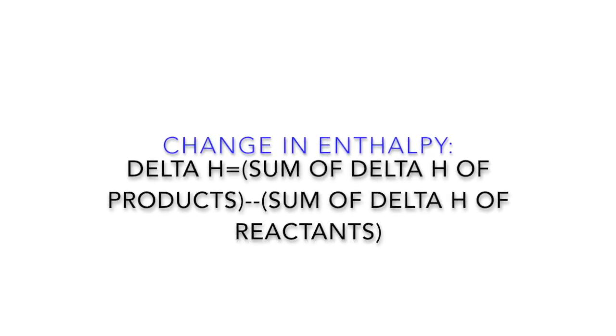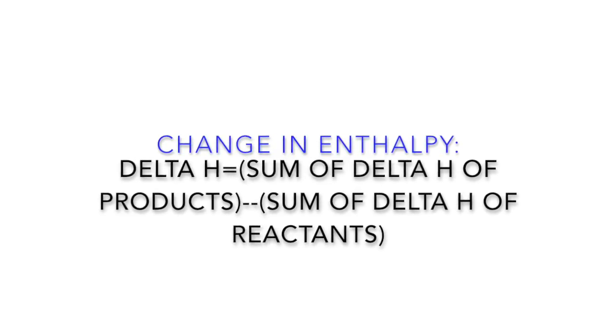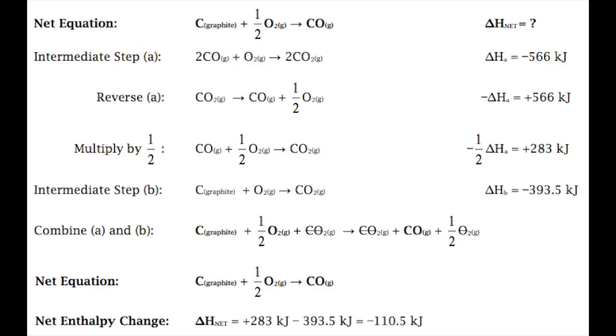Total enthalpy change can also be found by subtracting the sum of enthalpy change of the reactants from the sum of the enthalpy change of the products of the reaction. Hess's law can be used to find the total amount of energy released or absorbed in a reaction. Using the law, you can manipulate a reaction by flipping it and reversing the sign of its enthalpy value, multiplying or dividing the equation, and using several equations to sum up to one desired equation.